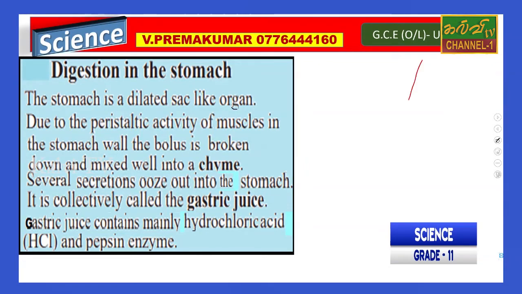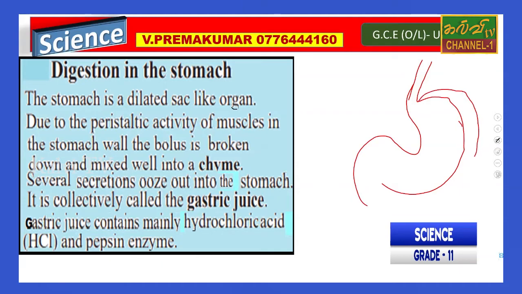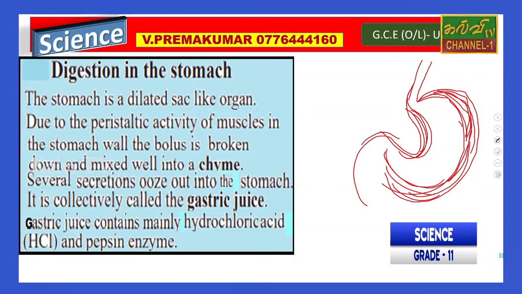When you compare with other organs, the thickness of the muscles of the stomach is bigger than the other muscles, because we already studied that it is secreting concentrated acid, we call HCl, hydrochloric acid.